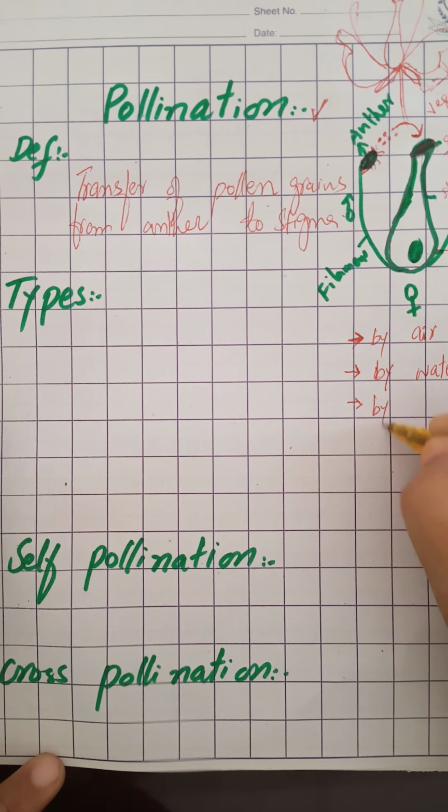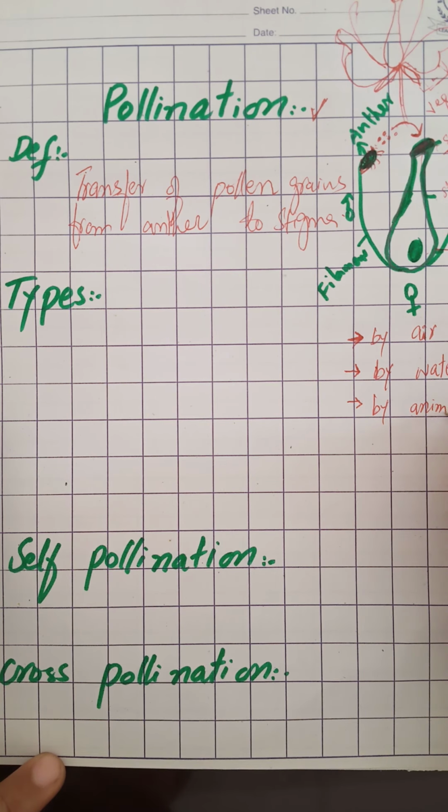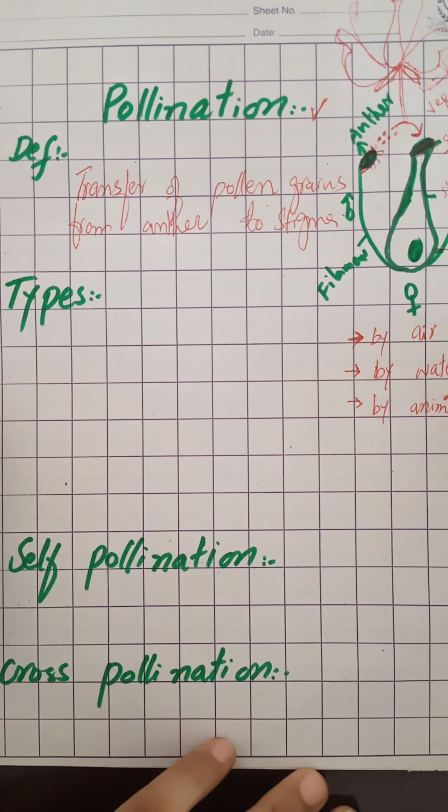By animals, how can this occur? By animals or birds. Sometimes pollen grains stick to the body of animals because they are sticky. Pollen grain has a two layered surface: the inner layer is smooth and the outer layer is rough. This rough surface helps them attach to the animal body.